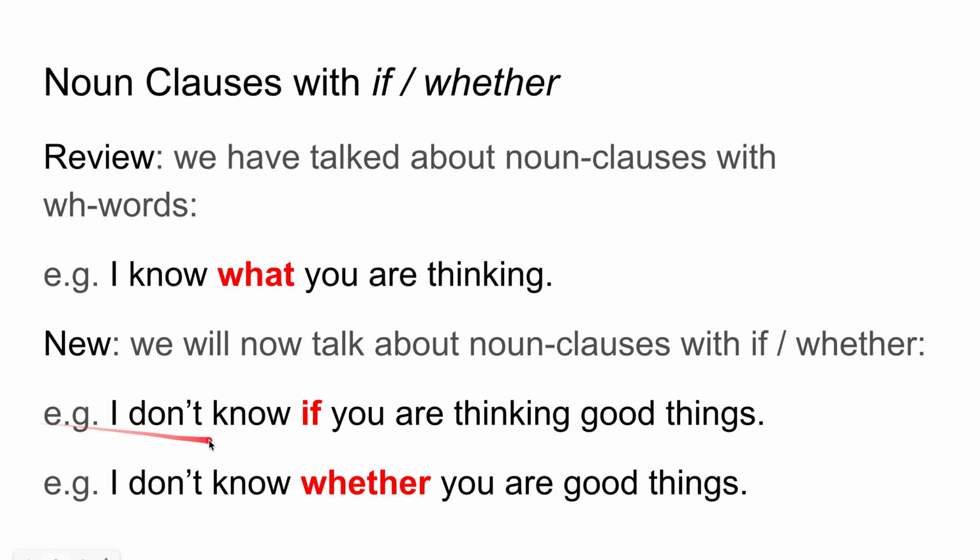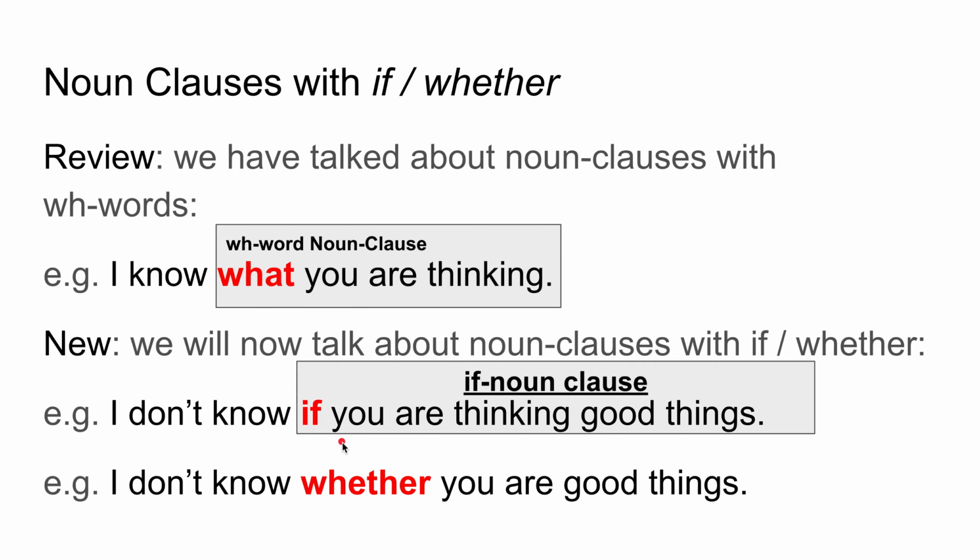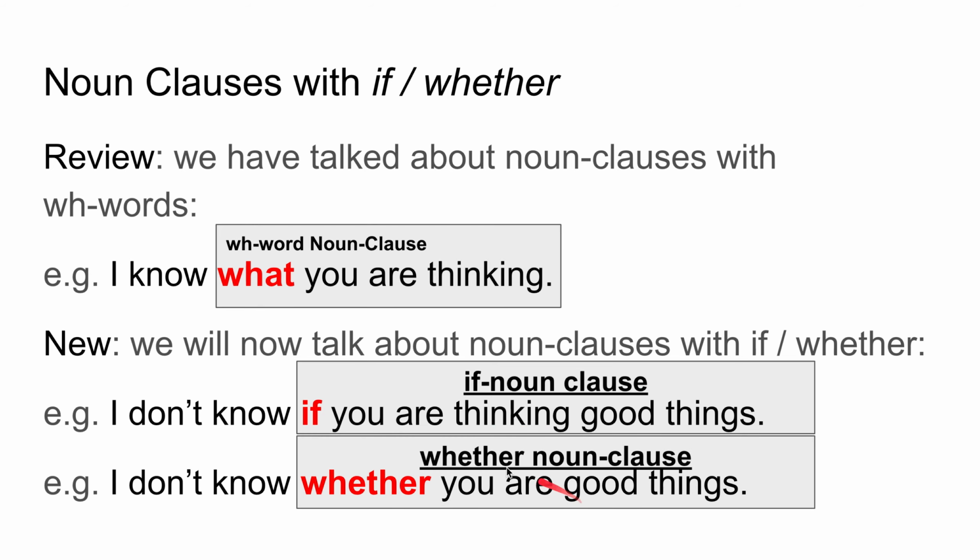For example, I don't know if you're thinking good things, and I don't know whether you are thinking good things. These are WH. What you are thinking is a WH noun clause. If you are thinking good things is an if noun clause. Whether you are thinking good things is a whether noun clause. Both actually have the same usage.